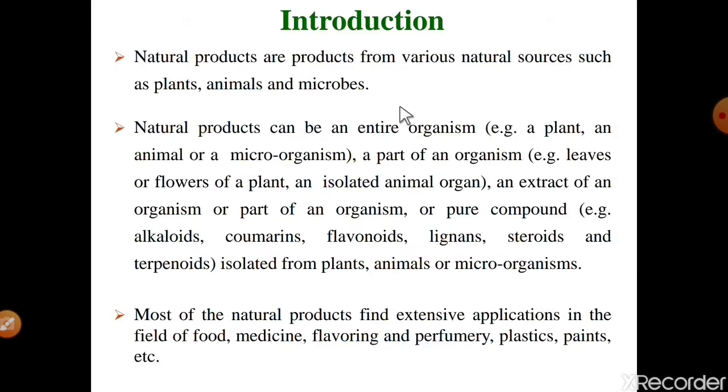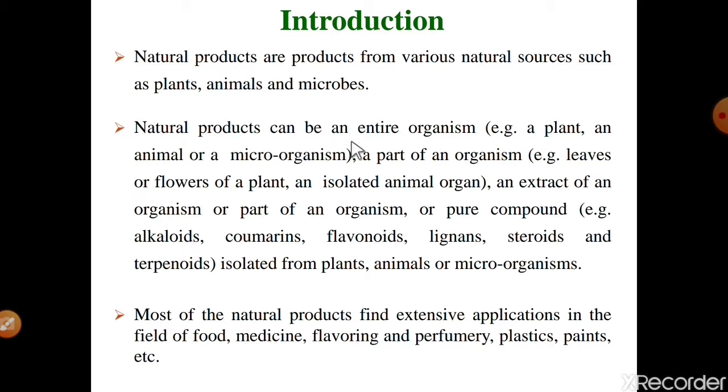See, number first, the introduction of natural product chemistry. What is meant by natural products? Natural products are products from various natural sources such as plants, animals or microorganisms. It means simple organic molecules, chemical compounds which are isolated from natural sources such as plants, animals or microorganisms, are called natural products.